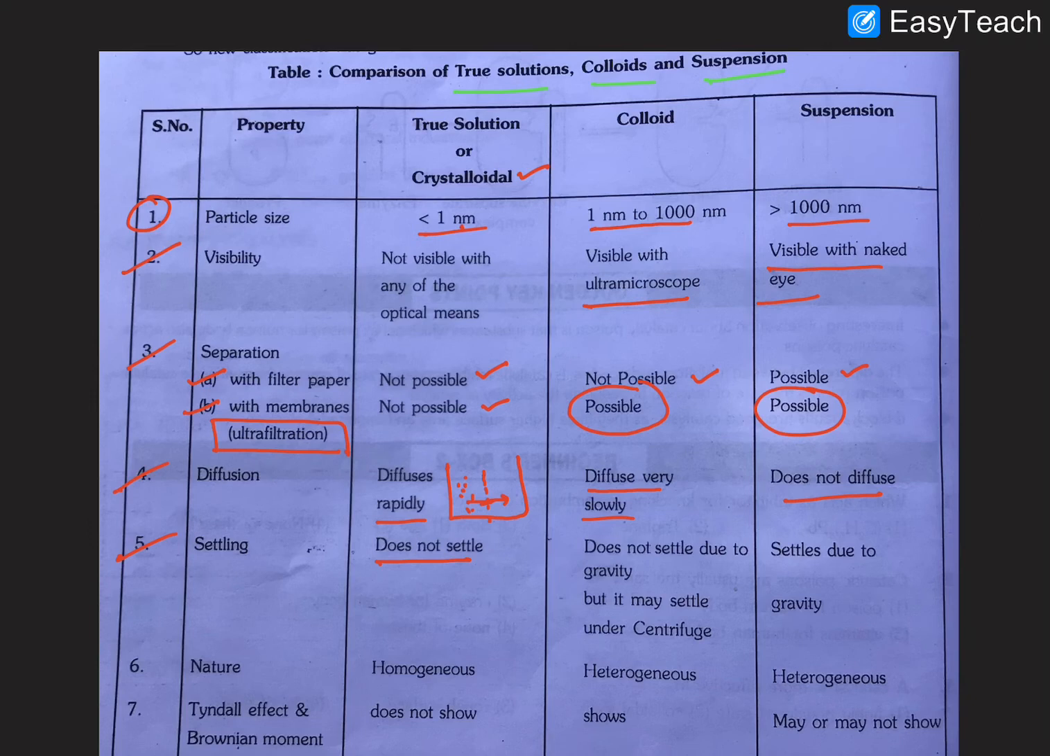Generally, colloidal solutions do not settle, but they can settle under centrifugation. We can do centrifugation and the particles will settle, but generally they won't settle at the bottom of the beaker. Settling is possible due to gravity. Bulky particles of larger size have more gravitational force, so they can easily settle to the bottom of the beaker. I hope it is clear.